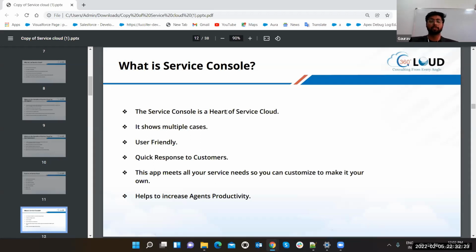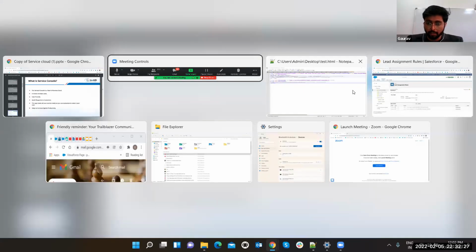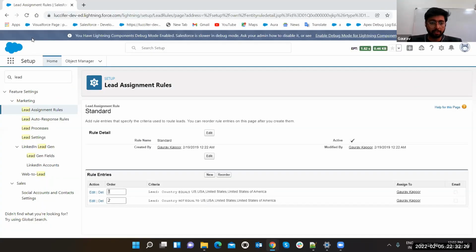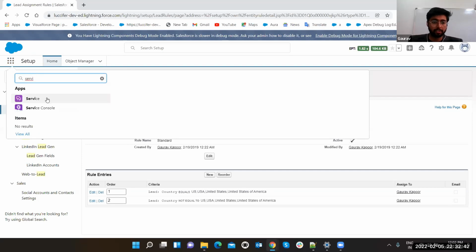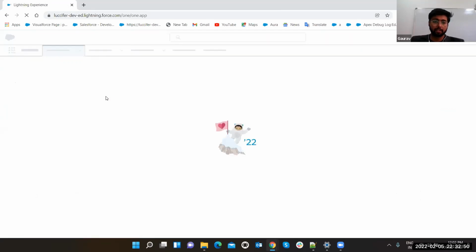So this is the service console. What is the service console? Before reading this, let me show you, because once we see it, we will be more familiar. Just click on this app launcher. First of all, in Service Cloud, as we were on Sales, select Service, or you can directly go to Service. So this is the Service Cloud.